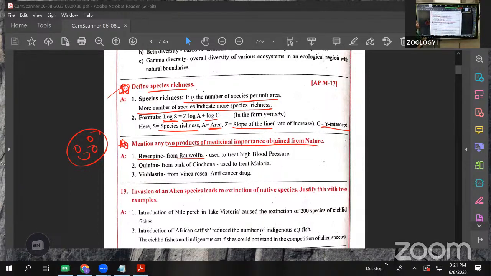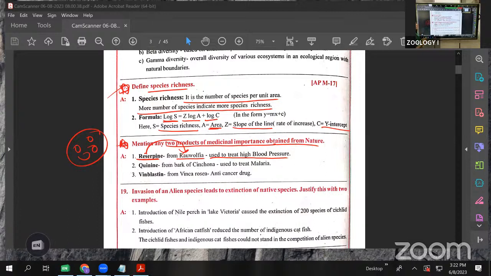This Rauwolfia plant is present in the Himalayan range. What is its use? We use this chemical for treating high blood pressure. It is the Rauwolfia vomitoria plant, which we already discussed for SAQs under genetic diversity.